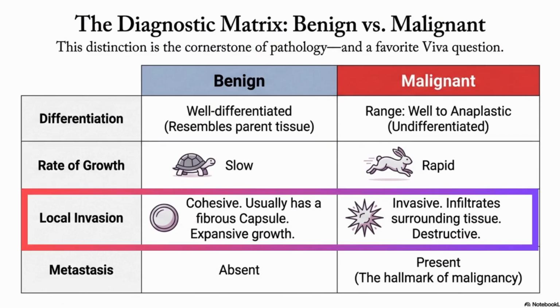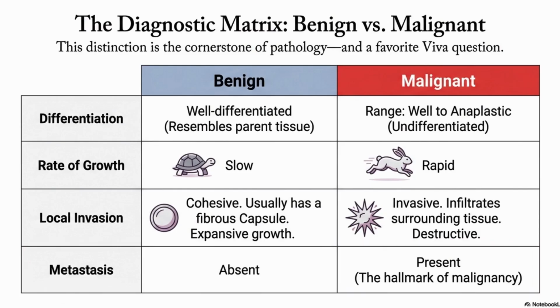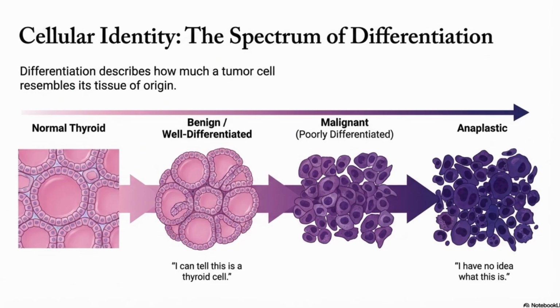Local invasion. Benign tumor is cohesive and has a capsule, whereas malignant tumor is invasive and infiltrates surrounding tissue. Metastasis is absent in benign tumors, whereas it is present in malignant tumors. Metastasis is the hallmark of malignancy. Let's take a deep dive. Differentiation and anaplasia.